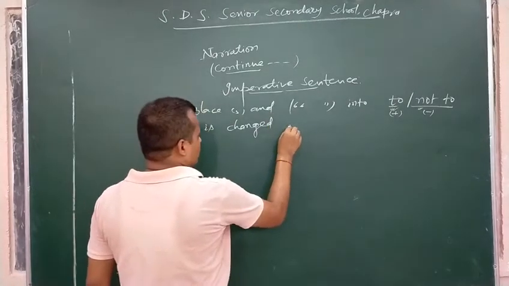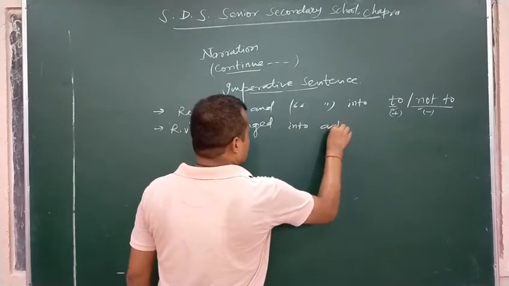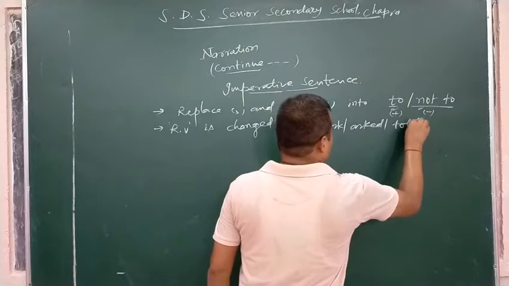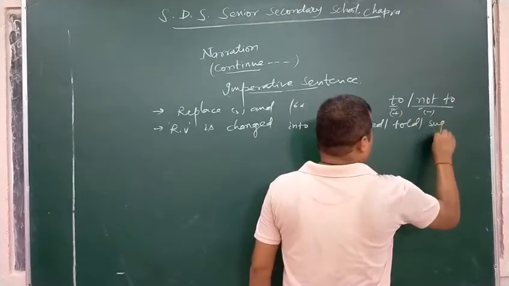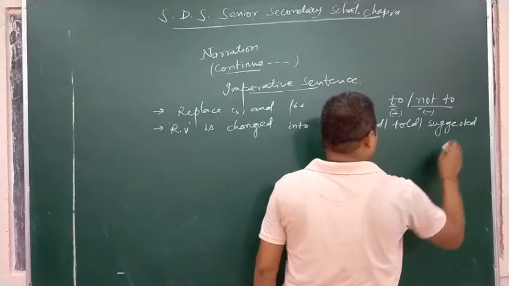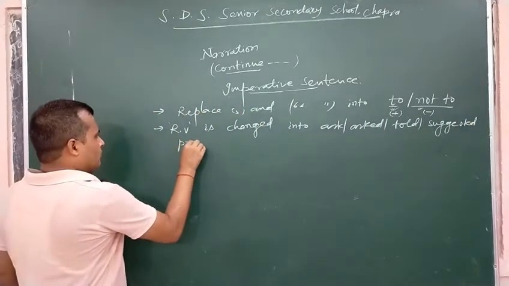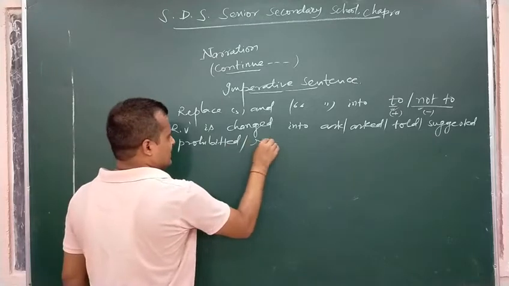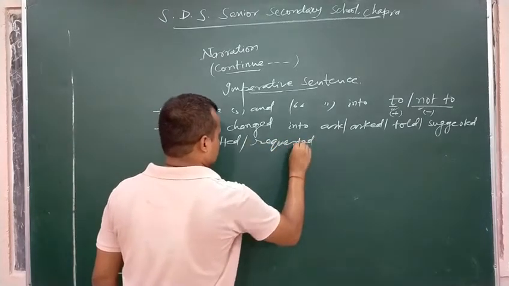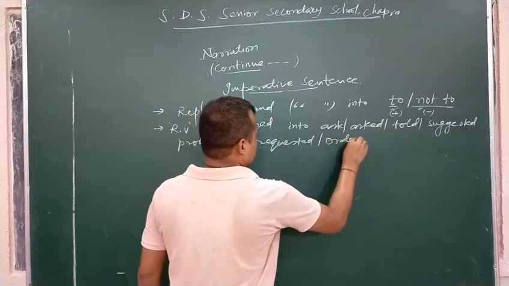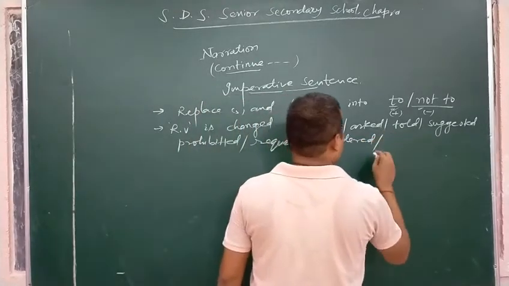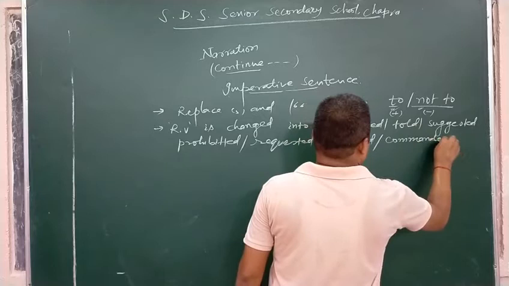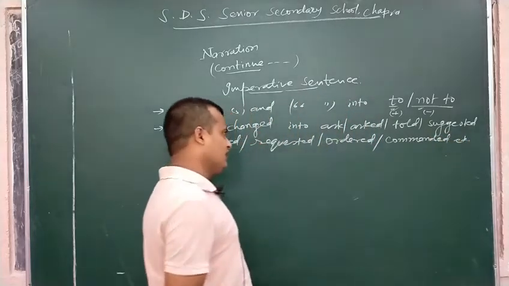The reporting verb is changed into asked, told, suggested, prohibited, requested, ordered, commanded, etc. according to the sense of the sentence.